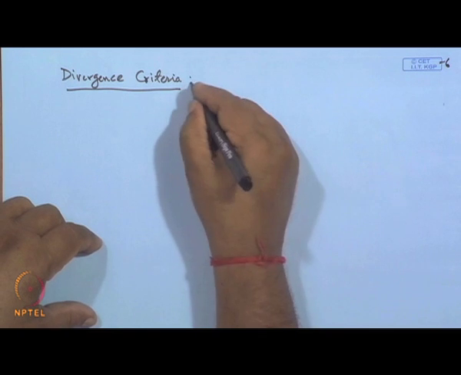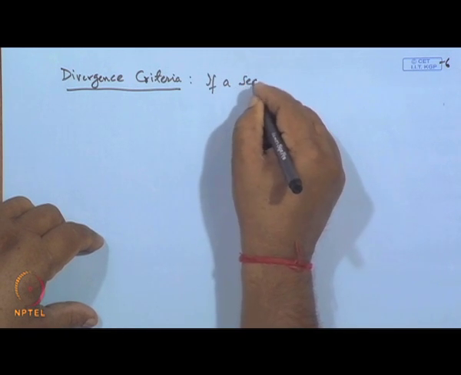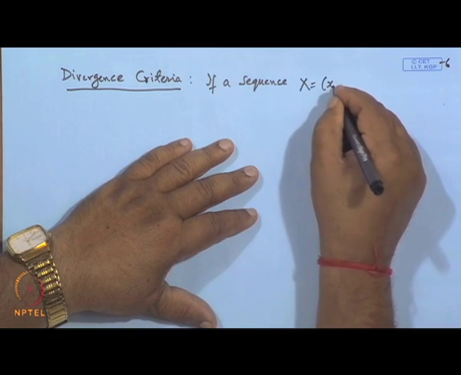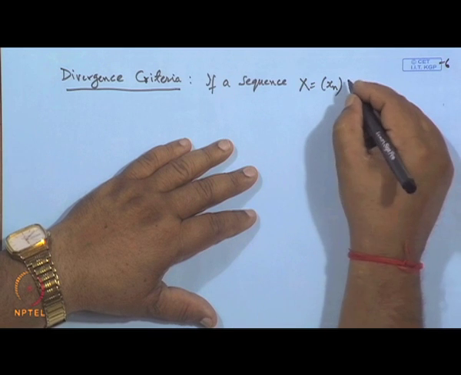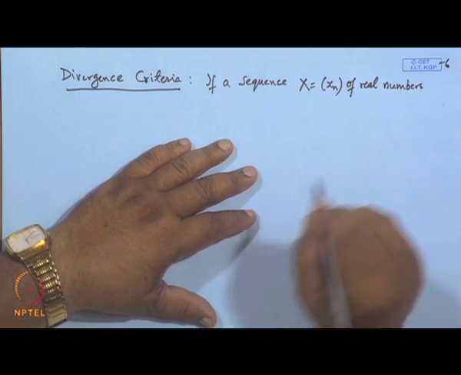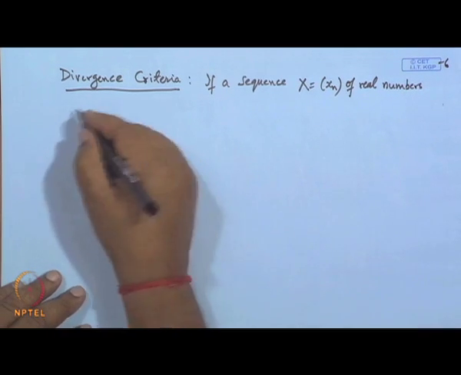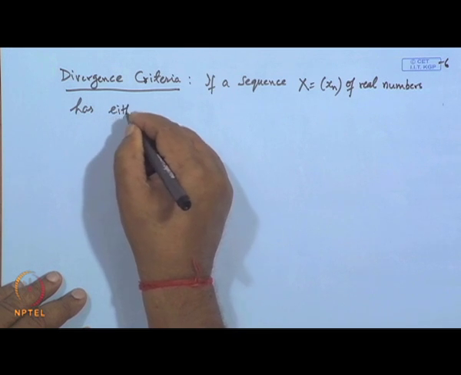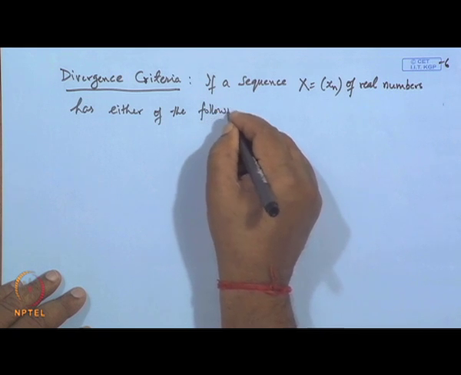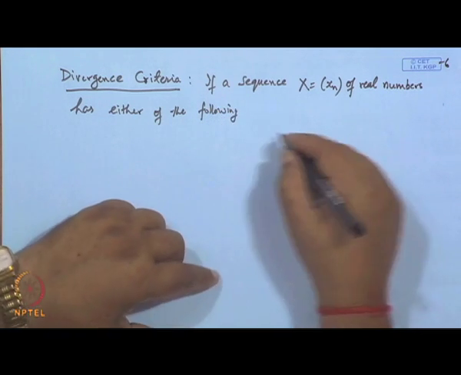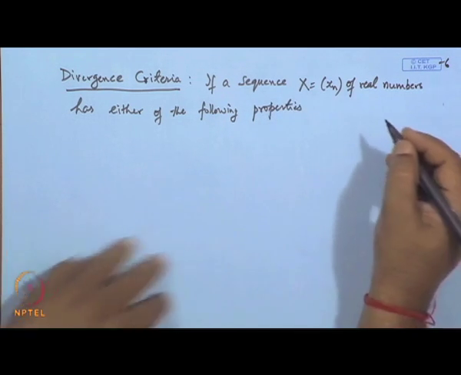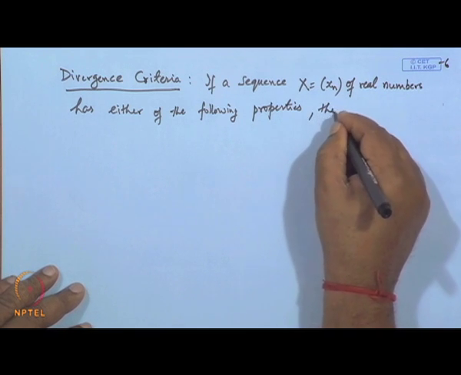If a sequence x, say x n, of real numbers has either of the following properties, then x is divergent.